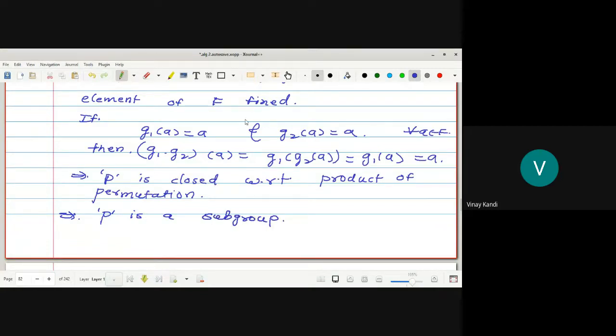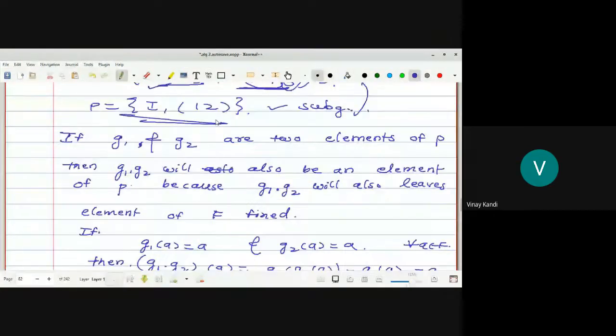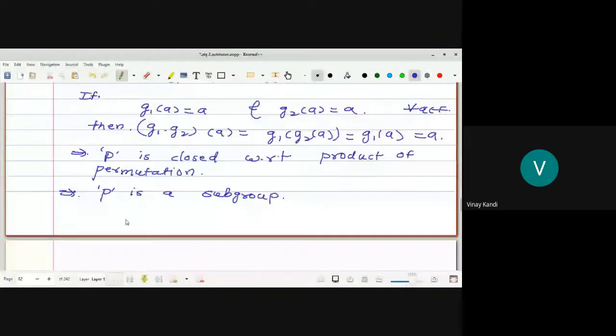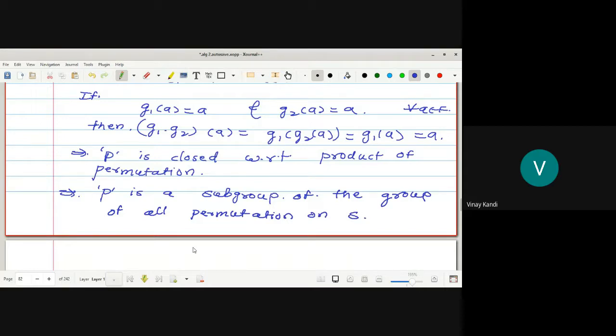Similarly, P is the subgroup of the group of all permutation on the set S. In every element of P, every permutation belongs to the set P, every element of F is fixed.